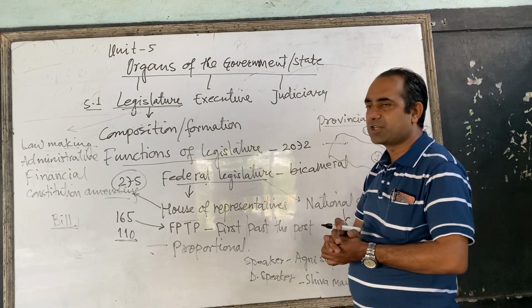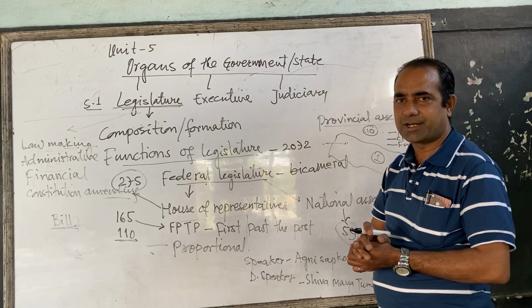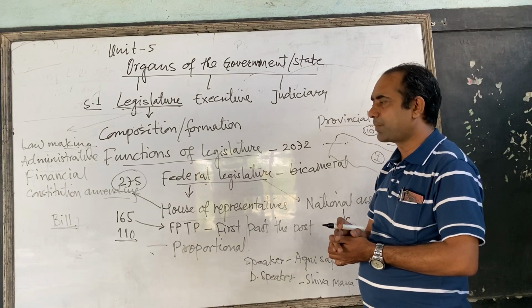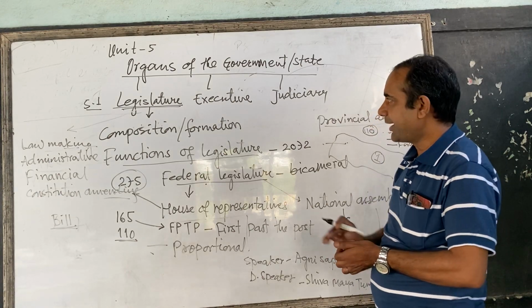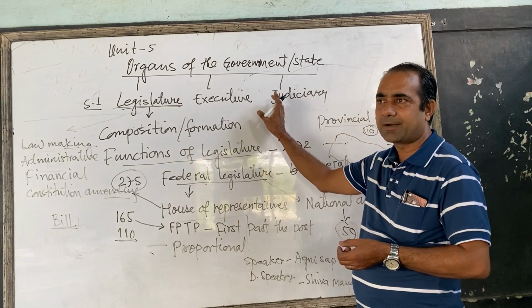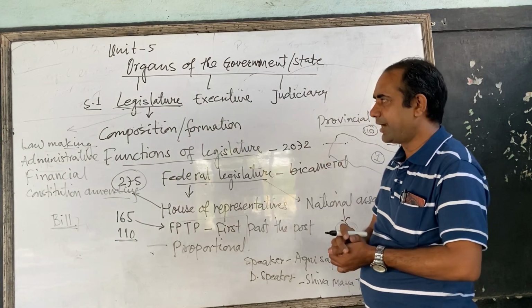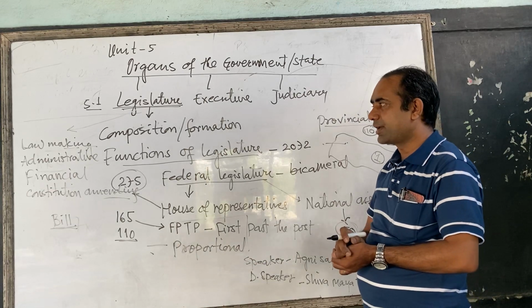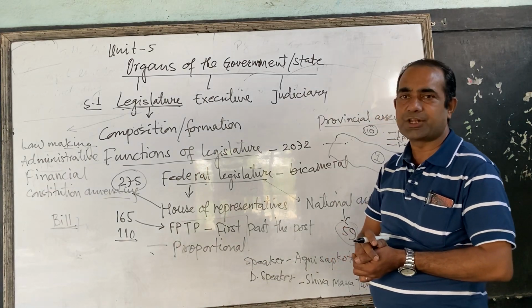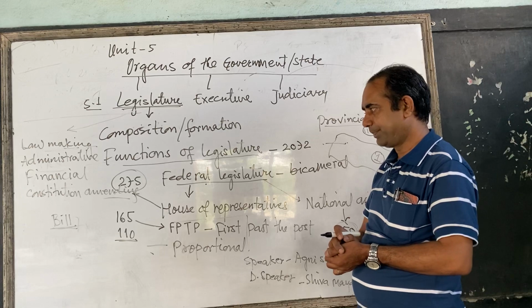The executive or judiciary can check the legislature, whether the legislature is functioning properly or within the law or not. In this way, these three organs are interdependent with each other. They are checked by each other, and all activities in the country are run by the legislature, executive and judiciary.